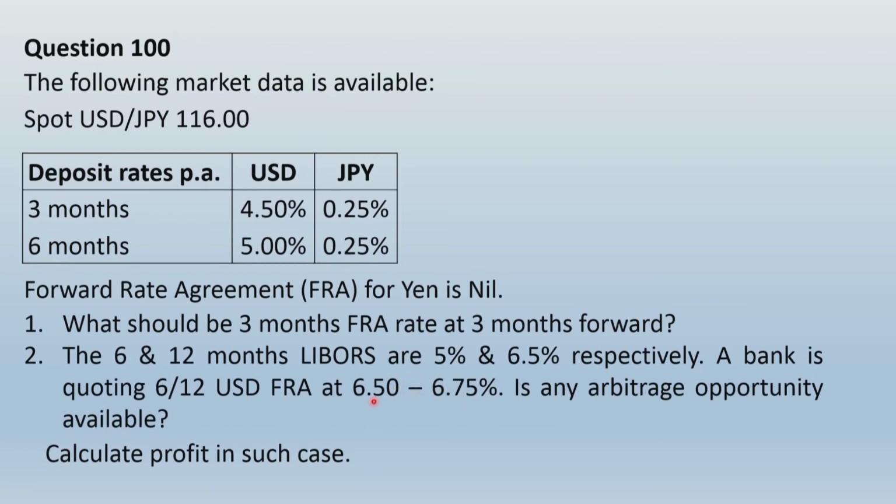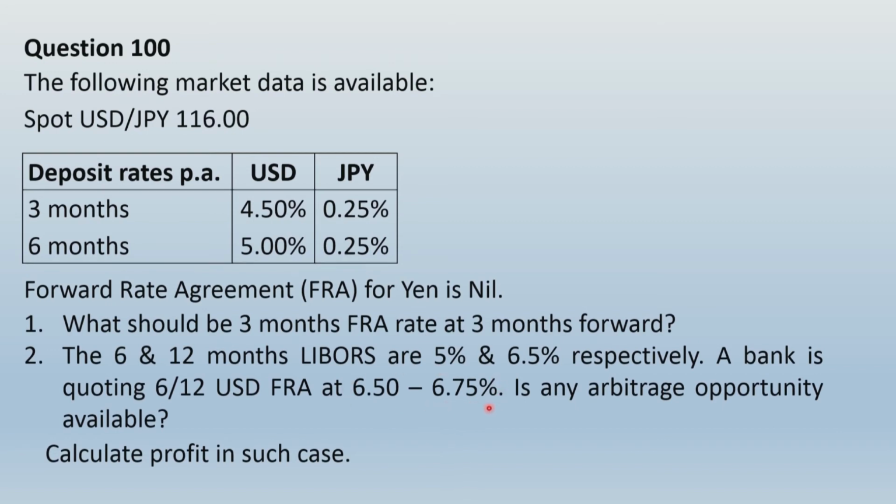If the fair FRA would have come within this range, there was absolutely no chance of arbitrage. However, if it goes out of the range to the higher side or to the lower side, both ways we will have an arbitrage opportunity. So now the question arises, how will we plan the arbitrage?